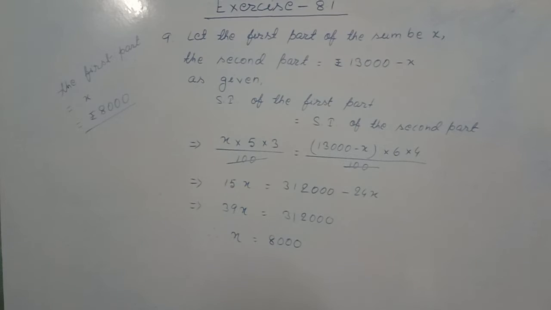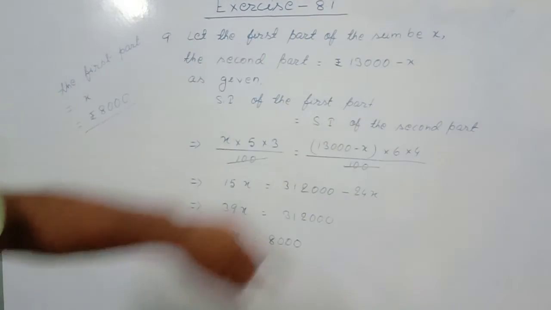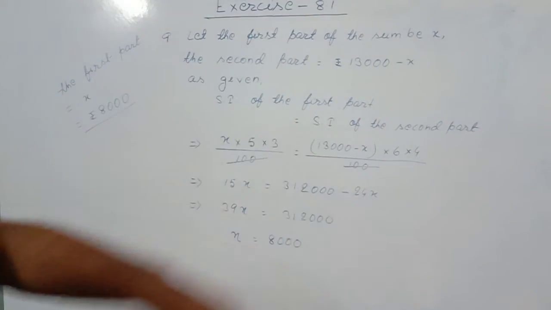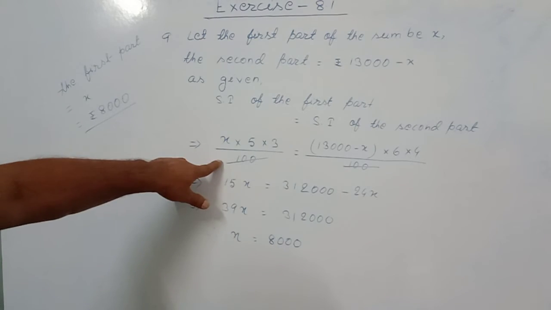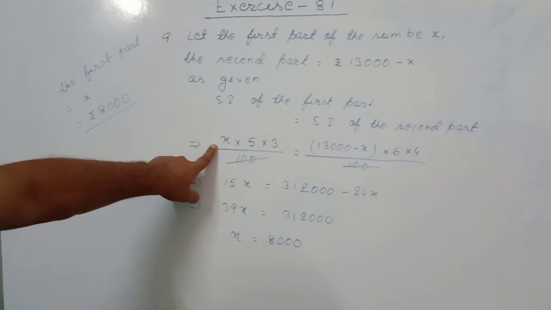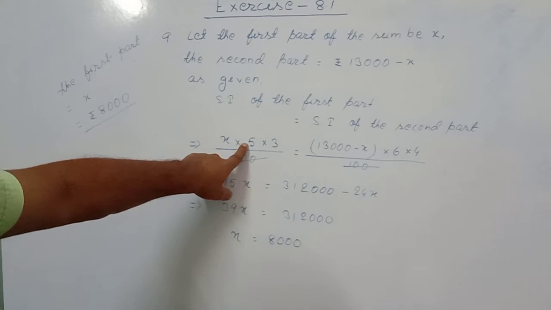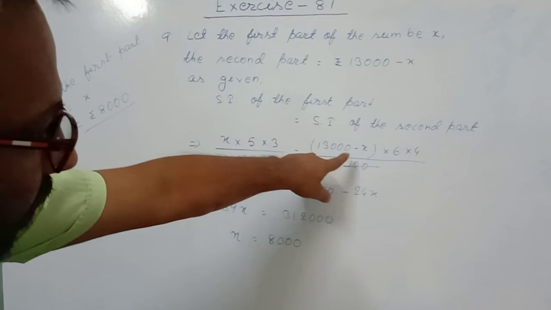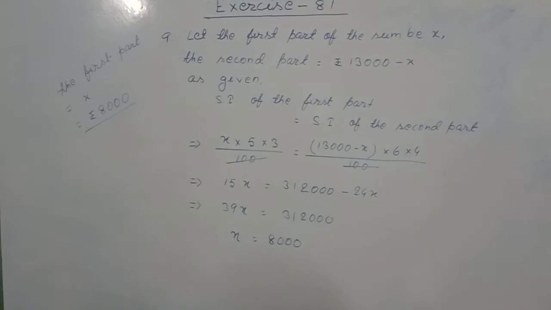So I have considered here, let the first part of the sum be x, then the second part will be rupees 13,000 minus x. It is given in the question that SI of the first part is equal to SI of the second part, that I have written. So PRT by 100 equal to PRT by 100. In the first part, principal is x, rate of interest is 5% and time is 3 years, by 100. In the second part, principal is 13,000 minus x, rate of interest is 6% and time is 4 years, by 100. This 100 and this 100 cancelled.